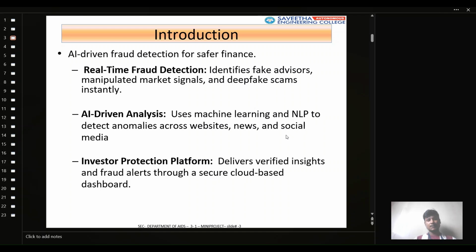Hi, I'm Sham Kumar from the ADF department, and let me explain our mini project introduction: AI-driven fraud detection for safer finance. Real-time fraud detection identifies fake advisors, manipulated market signals, and deepfake scams instantly. AI uses machine learning and NLP to detect anomalies across websites, news, and social media. The investor protection platform delivers verified insights and fraud alerts through a secure cloud-based dashboard.